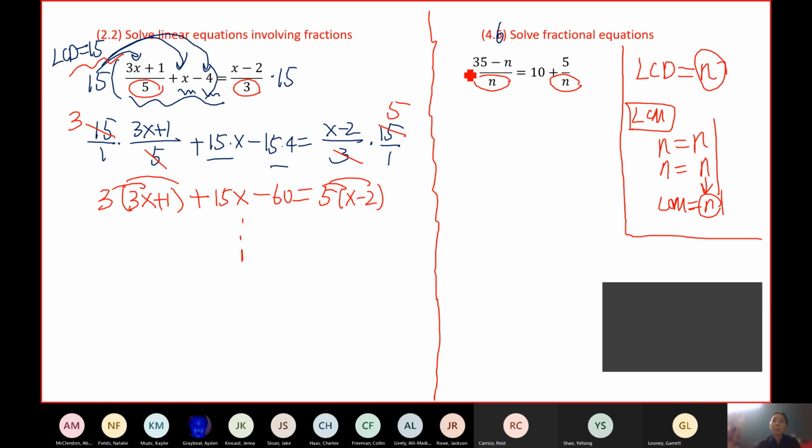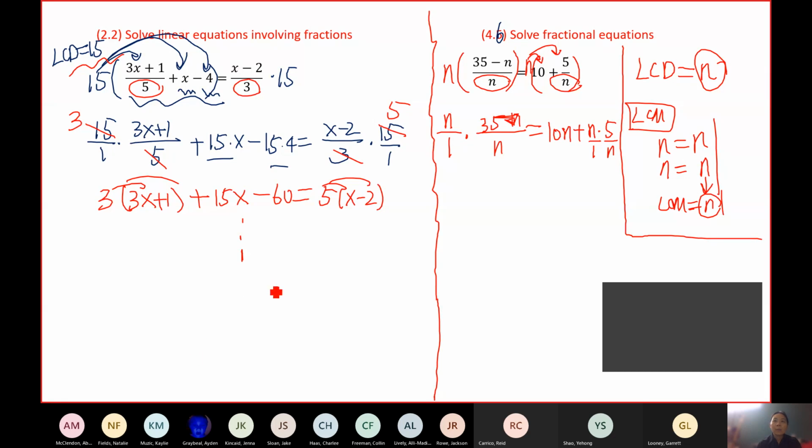Now, after we figure out the LCD, we multiply both sides by the LCD. The left-hand side by n, the right-hand side by n. Now, the left-hand side only has one term, which is this fraction. And I put n in as a fraction, which is easier for us to see, to multiply. On the right-hand side, we actually have 2 terms, 10 plus. Whenever you have plus or minus, that's like 2 terms. So we distribute n to both of them. That gives us 10n plus n times 5 over n. So n will be n over 1.